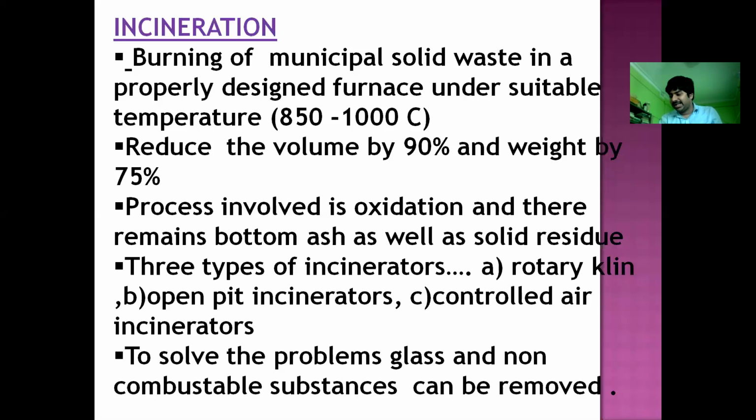There are three types of furnace used to do incineration: A, rotary kiln, B, open pit incinerator, and C, controlled air incinerator. To solve the problem associated with incineration, we should remove the non-combustible substances like glass, plastic, etc.